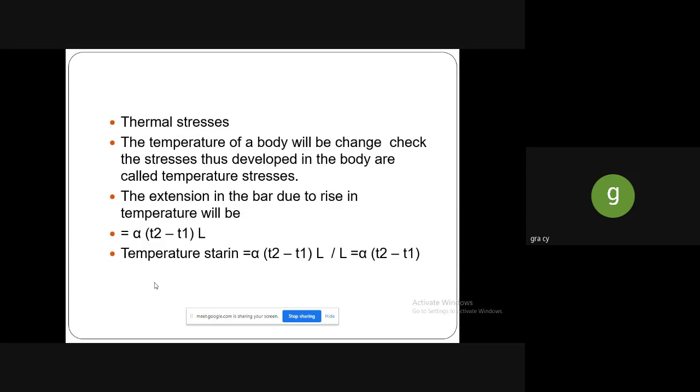So the extension in the bar due to rise in temperature will be alpha into T2 minus T1 into L. So the strain will be alpha into T2 minus T1 into L divided by L, so that you will get alpha into T2 minus T1.